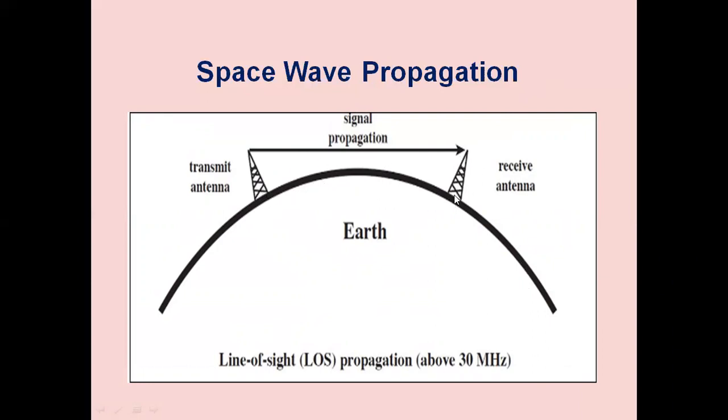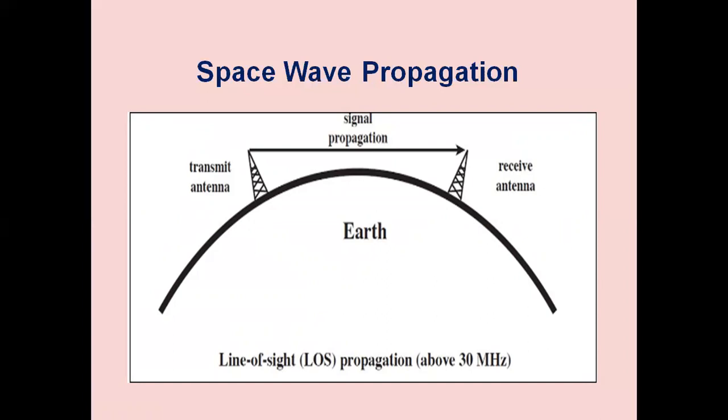In between the transmitting and receiving station, we can make use of the repeaters. In microwave communication through space wave line of sight communication, we are making use of repeaters for every 50 kilometers between transmitter and receiver along the length of the route. So at every 50 kilometers, we can make use of the repeater.